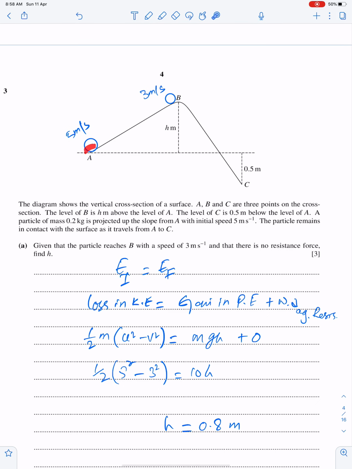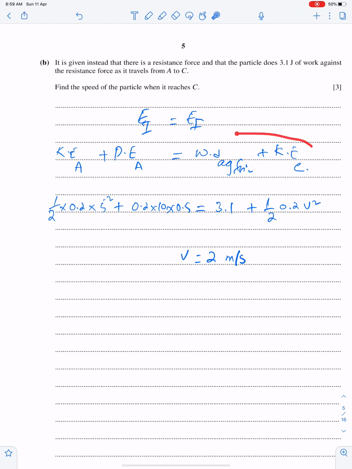At this point we have two energies. This particle has two energies, kinetic and potential. The height of A from C is 0.5. So potential energy and kinetic energy, these are two initial energies. The sum of these two initial energies will be distributed into these two energies: work done against friction and kinetic at C. Kinetic at this point.